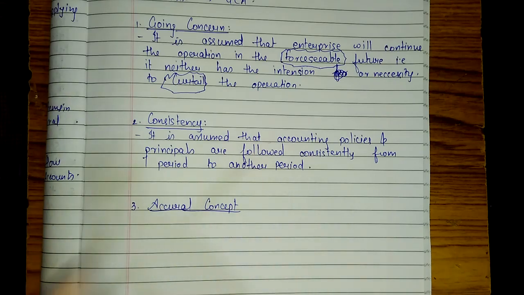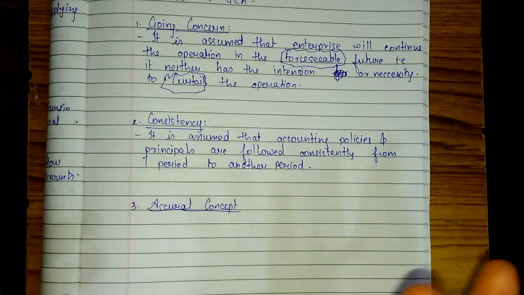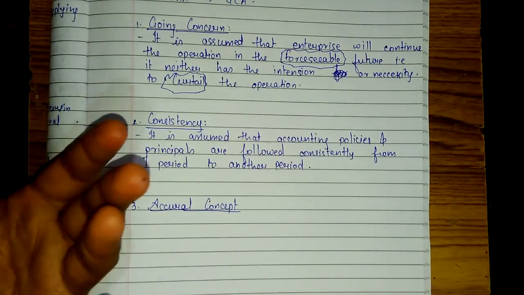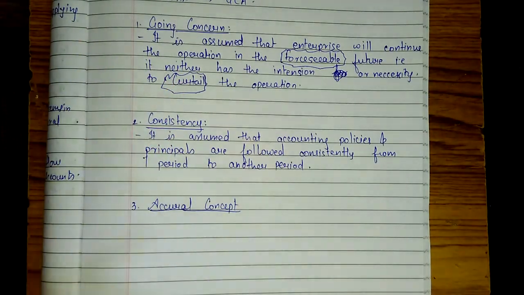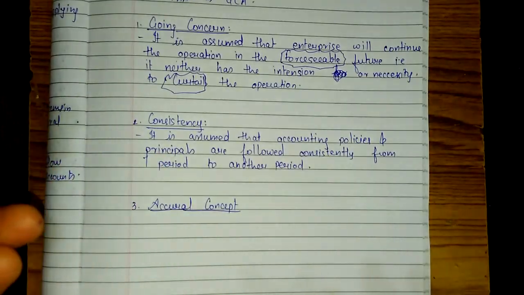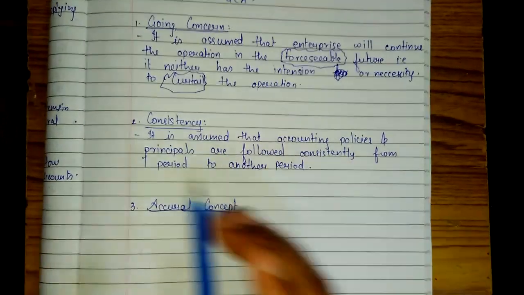So in accrual concept, we don't rely on receipt and payment basis. We rely on incurred or expenses basis. That is, if you remember, we write in our books of accounts outstanding and prepaid that are on the basis of accrual. We don't follow receipt and payment basis. Okay, hope this is clear to you all.